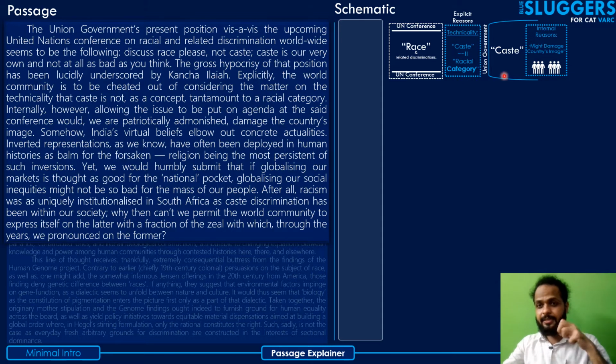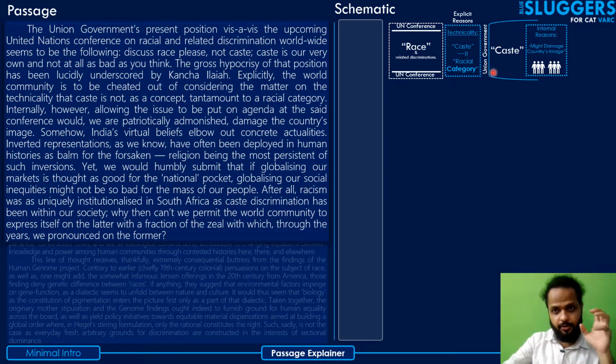So internally, the union government is telling us that we cannot. It is admonishing us, almost berating us, almost scolding us, saying that we cannot let this caste discussion happen in the conference because it will bring down the image of the country, so we should not be doing this. It might damage the country's image, and that's how the union government is admonishing us.